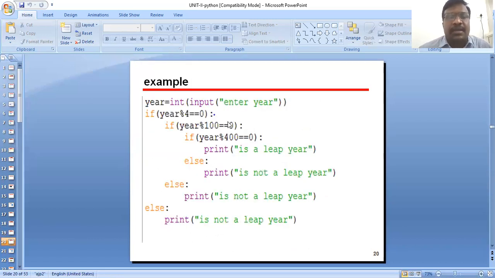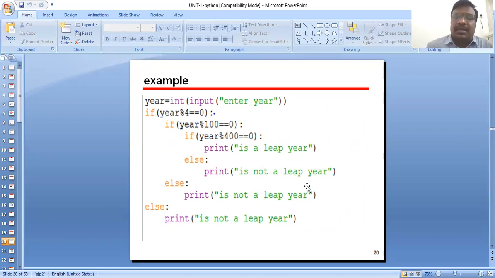Now we will see the example here. n is equal to int of input, enter number. If year divided by 4 gives 0, if year divided by 100 gives 0, then print whether this is a leap year or not.